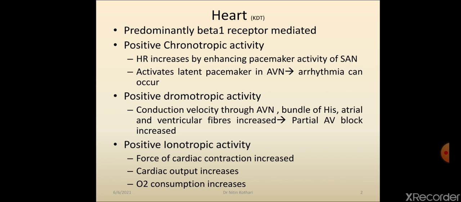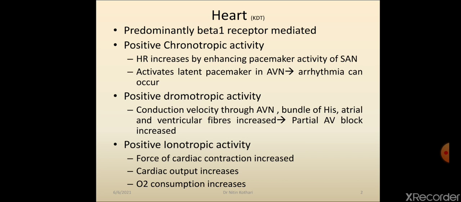Through AV node, bundle of His, atrial and ventricular fibers, this conduction velocity is increased through all of the cardiac structures. So partial AV block may increase. So it is also a type of cardiac arrhythmia. So sympathetic drugs may predispose the patient to cardiac arrhythmia.